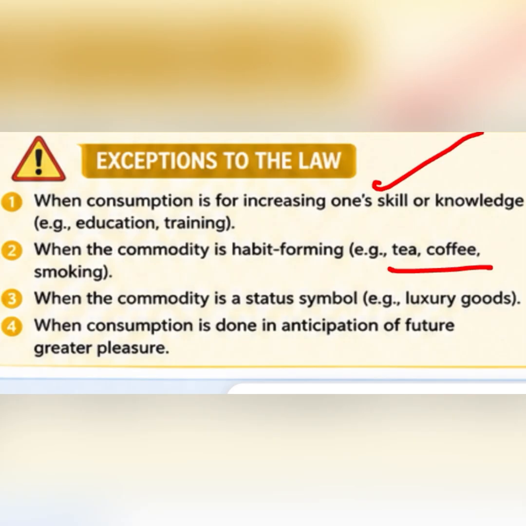Now, if the consumption is done for increasing a particular skill or knowledge, suppose you are learning the same thing again and again just to understand it even better, then this law would not work. Why? Because suppose you are learning a particular skill, you liked it, you found it really interesting, and you want to learn it one more time, then you will get even more utility the next time that you learn that skill. So in that case also, this law is not going to work.